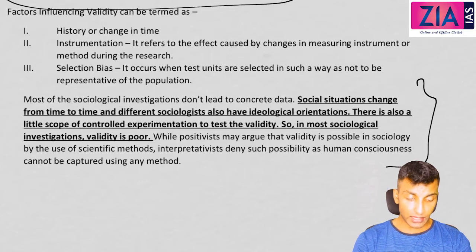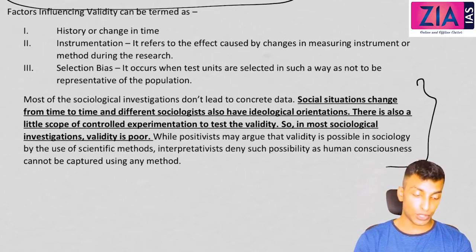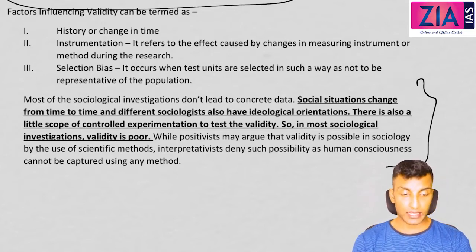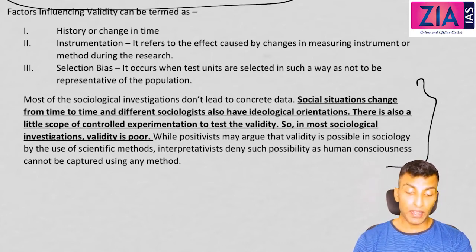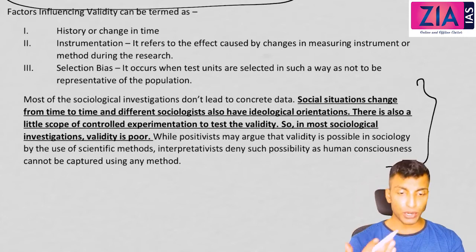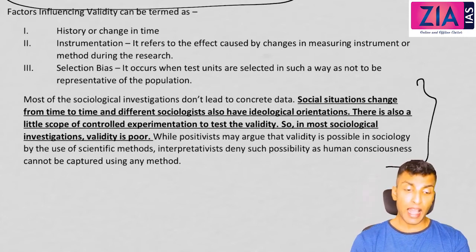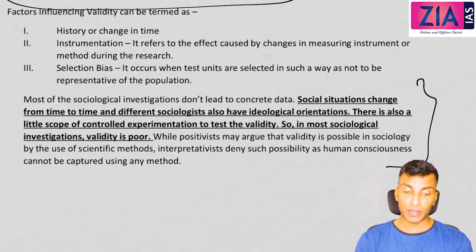Now in sociology, what should be the conclusion? In sociology, what we have discussed in case of science, in case of positivism, non-positivism, in case of quantitative and qualitative, that is the same conclusion that you need to write here in a modified form. The conclusion should be like this: sociology is dealing with human beings, and the sociologists are also human beings.